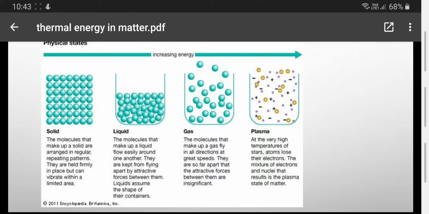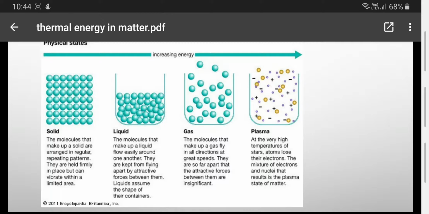When you go to the gases, by increasing the amount of thermal energy, you can find that there is no control over the movement of particles. They can travel in different directions with a very high speed, and the attraction force between them can be said to be very negligible. This happens because of the increasing amount of thermal energy found inside them.